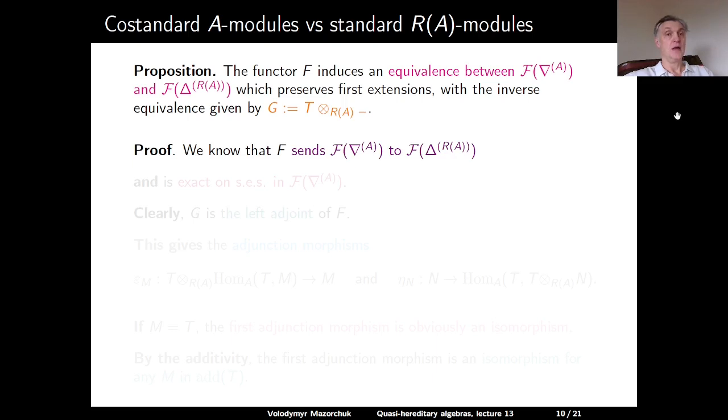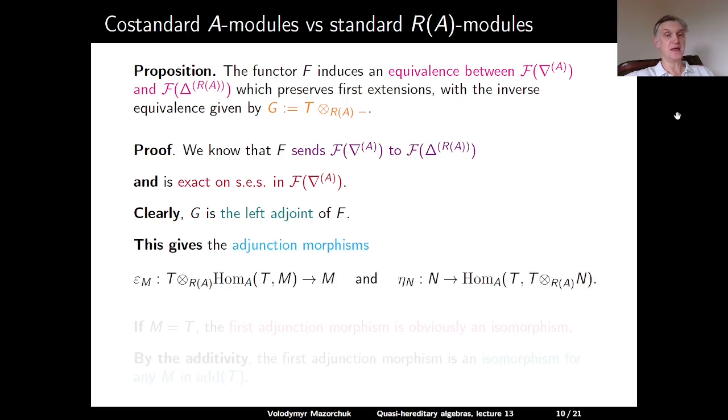Proof: we already know that F sends F(∇) of A to F(Δ) for R(A). And we also know that the functor F is exact on F(∇) of A. Directly from the definition, it is clear that G is the left adjoint of F. This gives us the following adjunction morphisms. We have the counit ε of the adjunction from G after F to the identity, and the unit η of the adjunction from the identity to F after G.